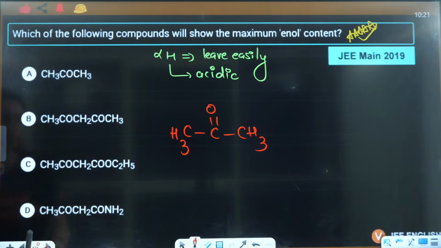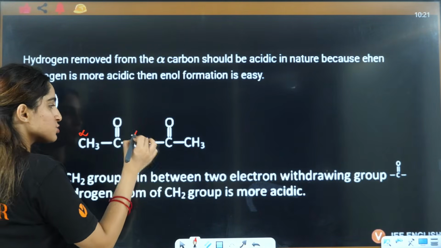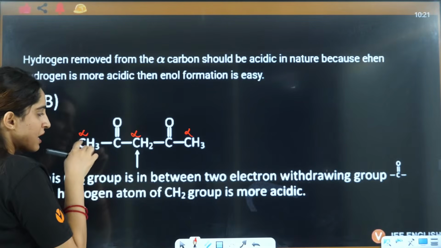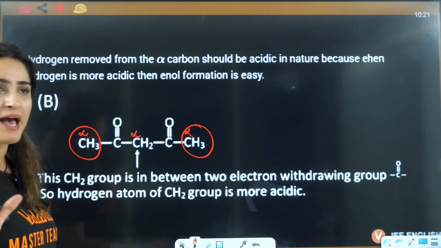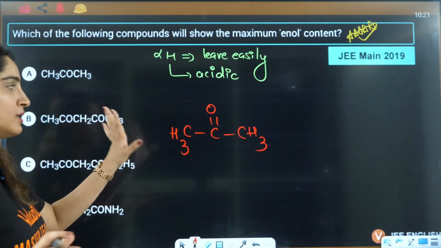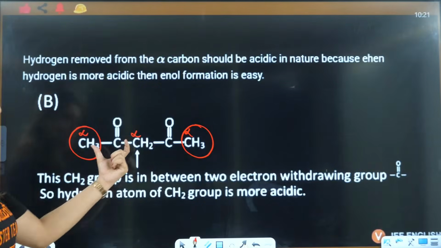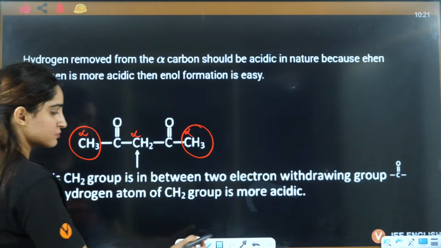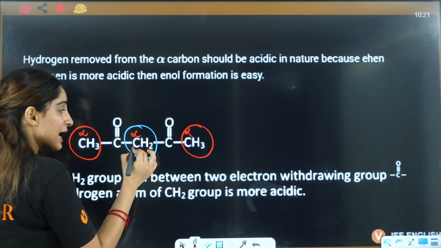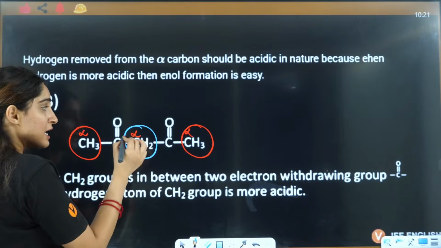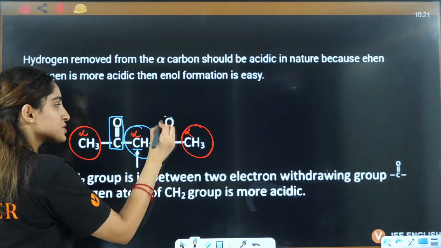Let's talk about B. In B, this is alpha, this is also alpha, this is also alpha, this is also alpha. This alpha and this alpha hydrogen are the same as what we have done here, right? This alpha is the same as these two alpha, but this particular alpha is different, right? In this alpha carbon, it is attached to two carbonyl groups.